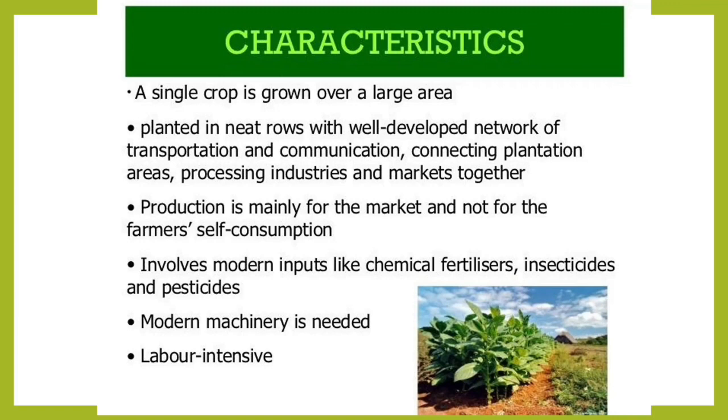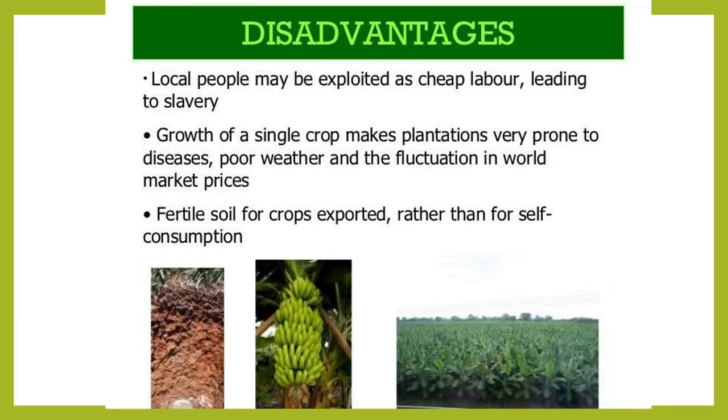It involves modern inputs like chemical fertilizers, insecticides, and pesticides. Modern machinery is needed, and it is labor intensive. So that is the characteristic of what? That is the characteristic of commercial farming. Okay.